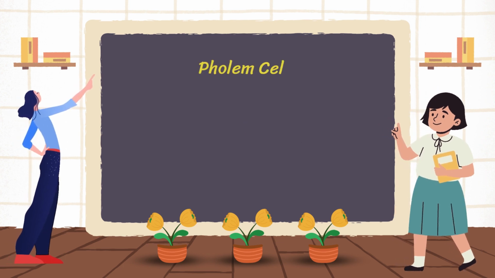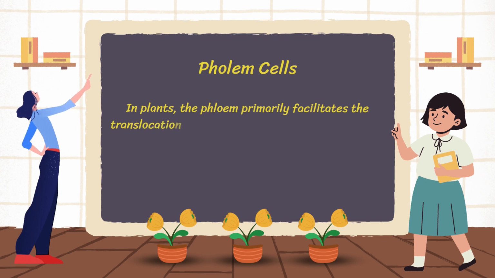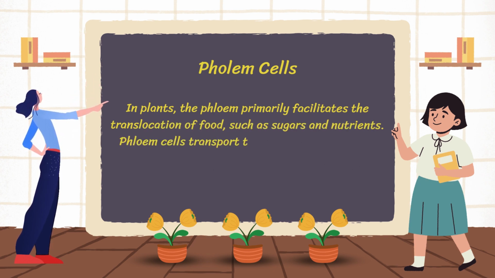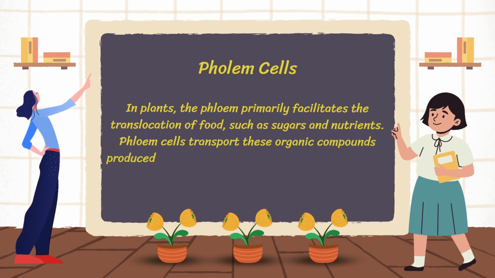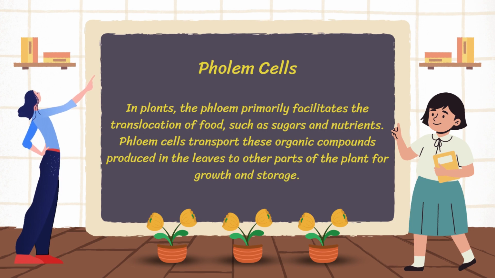Question 10 is in plants, translocation of food is provided by? The answer is phloem cells. In plants, the phloem primarily facilitates the translocation of food, such as sugars and nutrients. Phloem cells transport these organic compounds produced in the leaves to other parts of the plant for growth and storage.